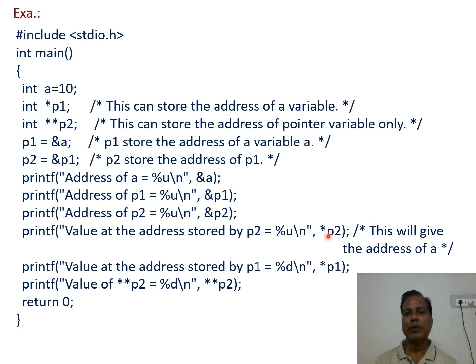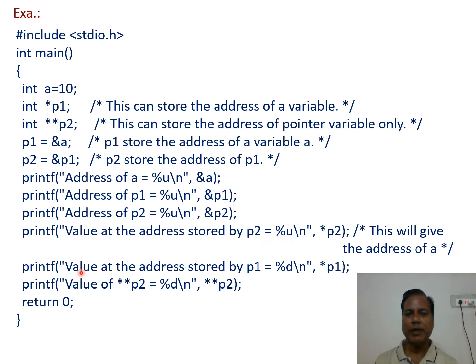Naturally this is going to be the address of p1, and that gets printed at this point. That's why here we use the %u control format string to print the address of a memory location.